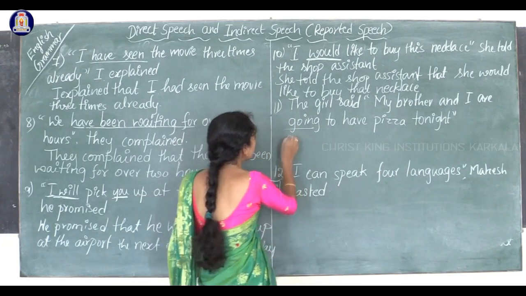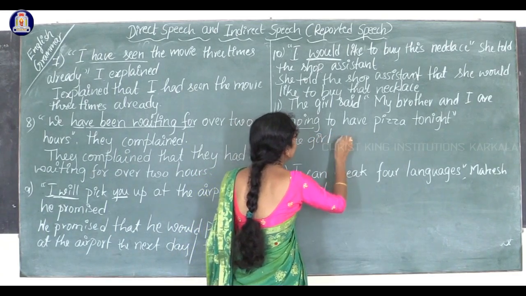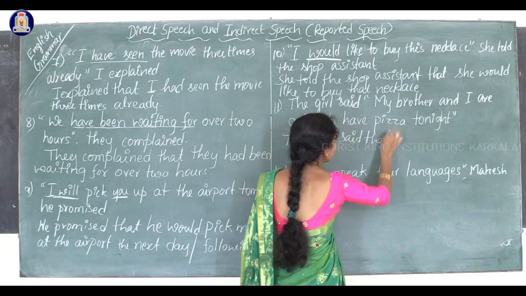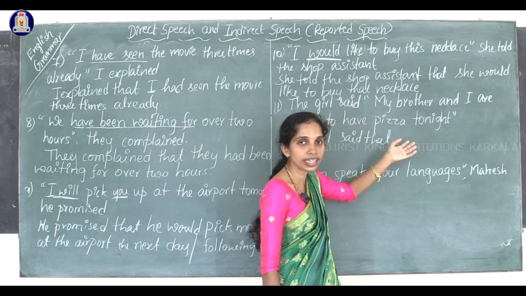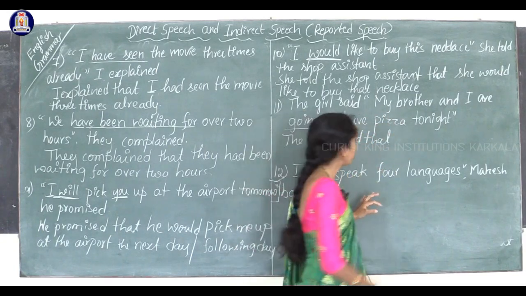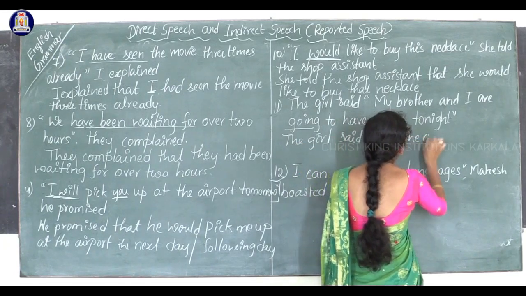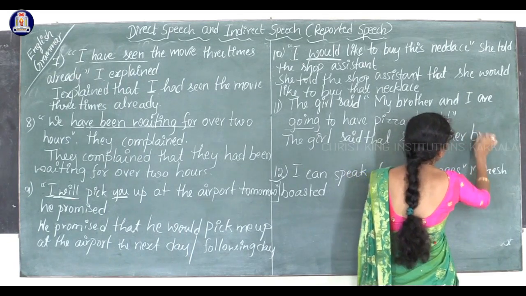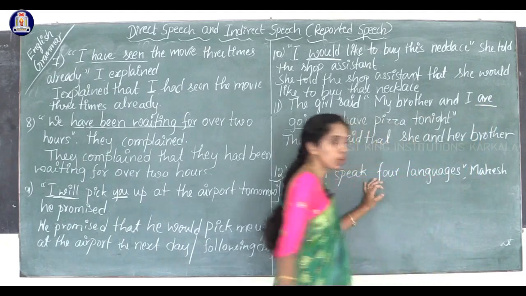So we have to write, the girl said that. Now while writing, what are we writing? We are not writing her brother and she, but we are writing the girl said that she and her brother. Are becomes what?